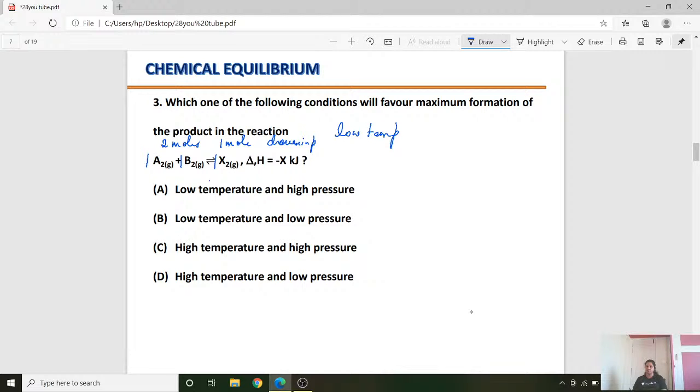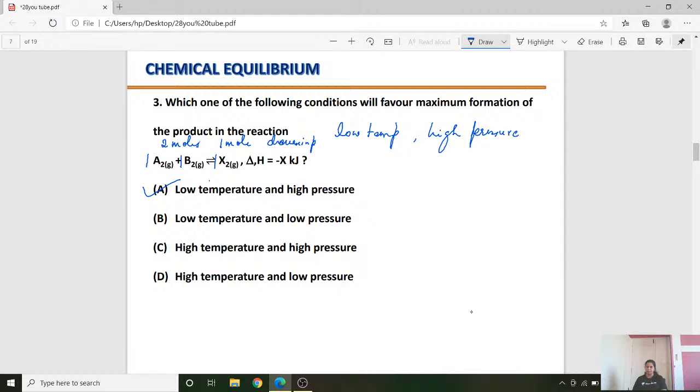So suppose if you increase the pressure, then the system tries to decrease that pressure, and the equilibrium is re-established. So in which direction is there a decrease in pressure? That's the forward reaction. Therefore, students, low temperature and high pressure will favor maximum formation of the product.